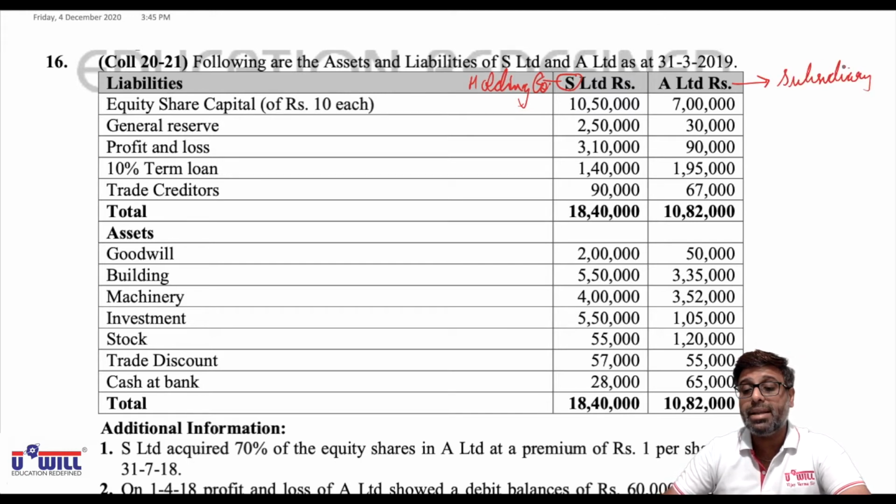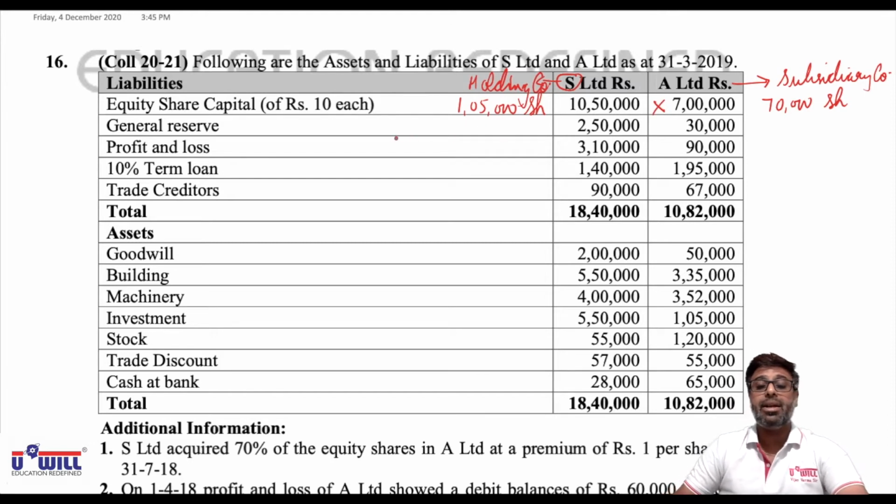So don't go by the letters here, okay? First company S Limited, who has more share capital, 10,50,000, is the holding company, and the company with lesser share capital, 7 lakhs, is the subsidiary company. Now equity share capital of rupees 10 each, so 10,50,000 divided by 10, there are 1,05,000 shares in holding company S Limited, and 7 lakhs divided by 10, there are 70,000 shares in subsidiary company A Limited. Put cross on share capital of A Limited, that will not come in consolidated balance sheet.